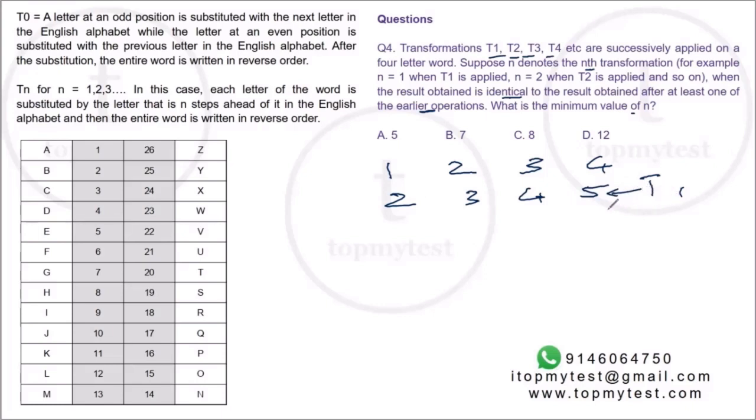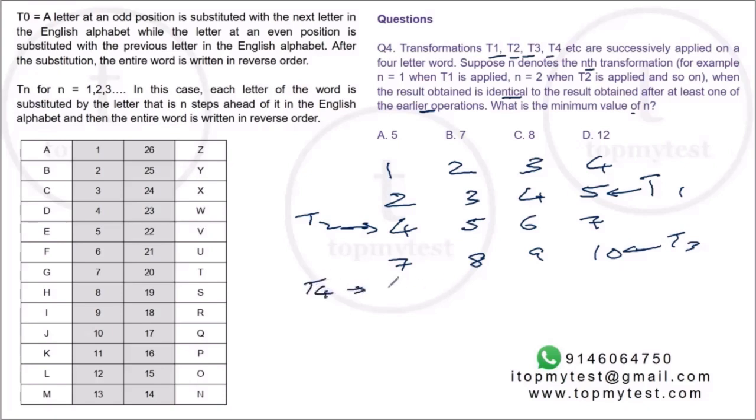If you put T2 on this, everything will increase by 2, so it will become 4, 5, 6, 7. This will be T2. If you add T3 now, it will be 10, 9, 8, 7. This will be T3. T4 you'll read from this side.